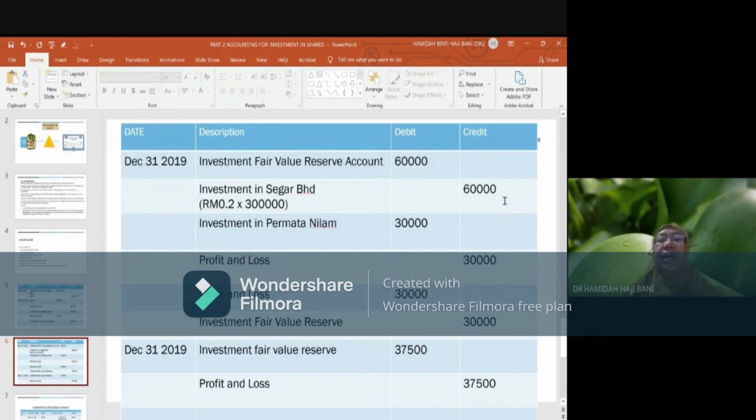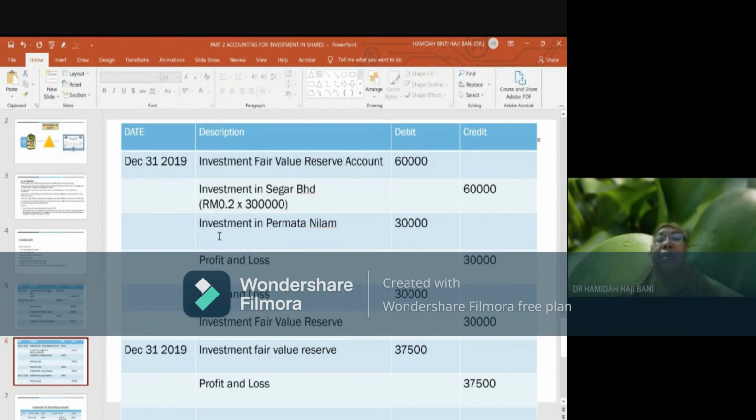What happened next? Next you will have investment in Permata Nilam. You are supposed to revalue the investment in Permata Nilam. There is an increase in the fair value of the shares, and the increase is actually 30 cent.